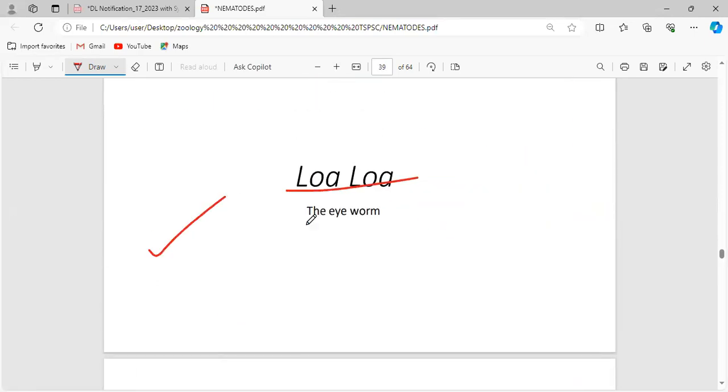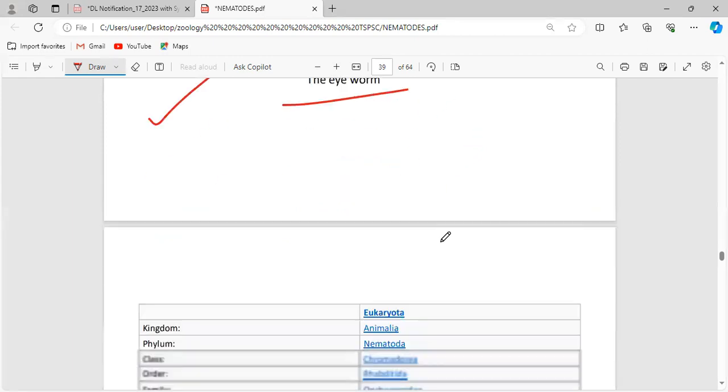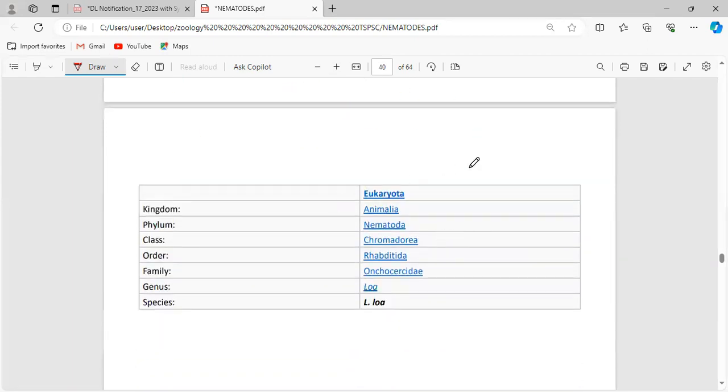Now, Loa, the most important thing: the eye worm. Loa is said to be the African eye worm. It causes infections around the eye. The domain is Eukaryota, kingdom Animalia. It is placed in the phylum Nematoda, class Chromadorea, order Rhabditida, family Onchocercidae, genus Loa, and the species is Loa loa.